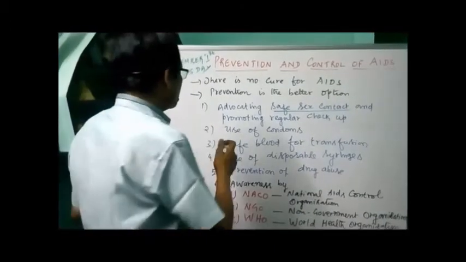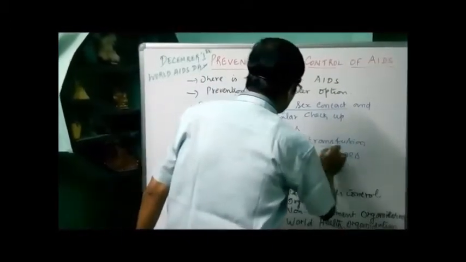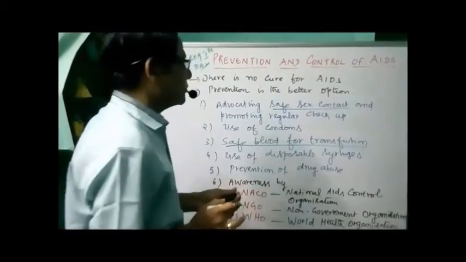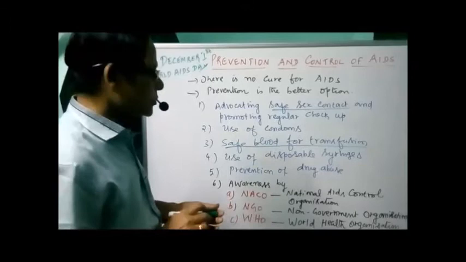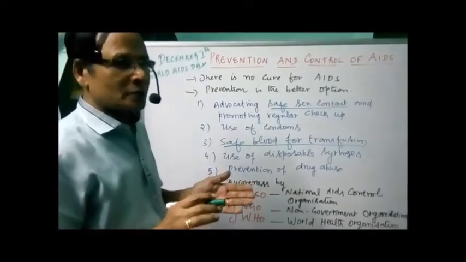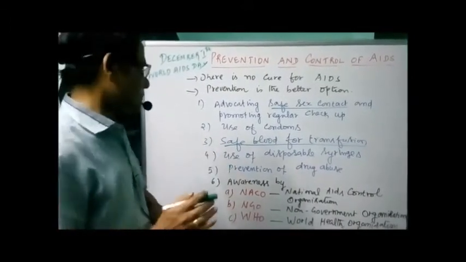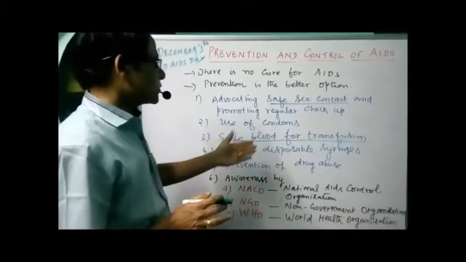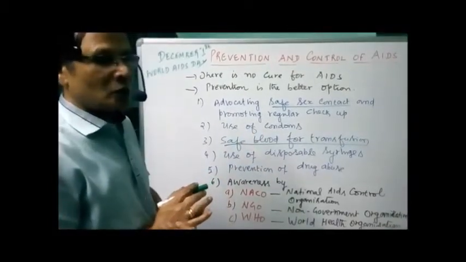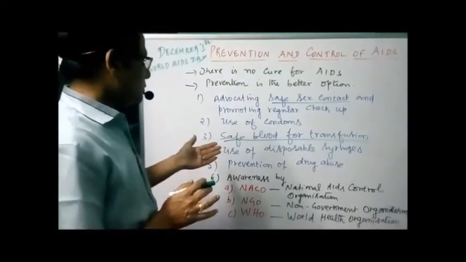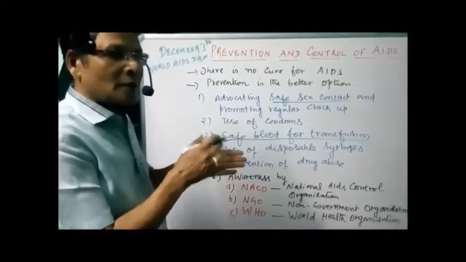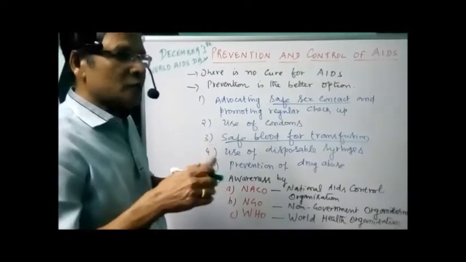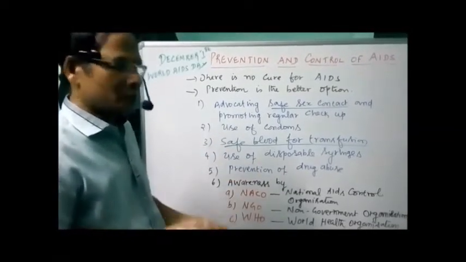Then another primary prevention is safe blood for transfusion, screening the blood before the blood is transfused. Screening means checking whether HIV is present or not. The use of disposable syringes. Normally you know that one. If you are using syringes already used, which is very common in the case of drug abuse, they use the same syringe for multiple persons.